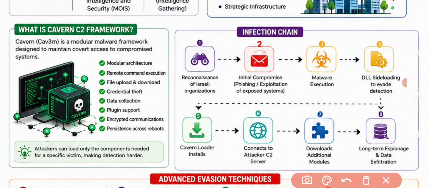Then DLL side loading, dynamic link library side loading, to evade detection. Then the Cav3rn loader starts installing, and it eventually leads to a connection to the attacker's C2 server, where the download of additional modules occurs and long-term espionage and data exfiltration start.